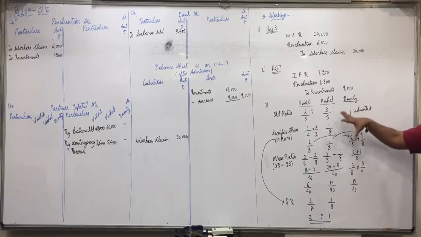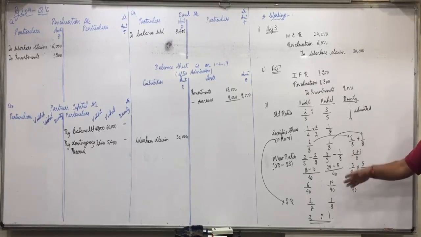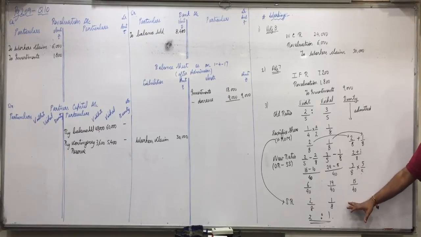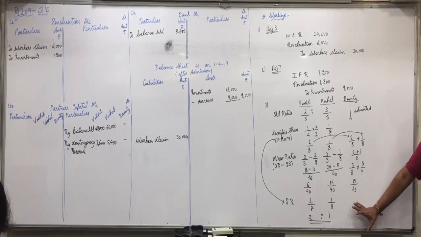So at least this you would have done. New partner's share at least you would have obtained. Without that goodwill cannot be found out. But then you will get confused how much to do in the workings every time. So do it completely. Is everyone clear with this portion? And in further examples, new ratio will also be required somewhere or the other. All of you are clear with that?